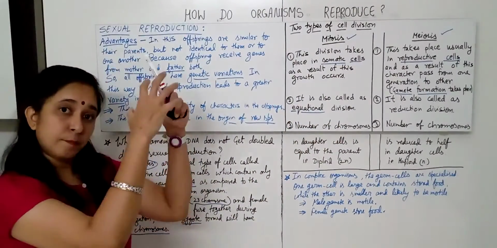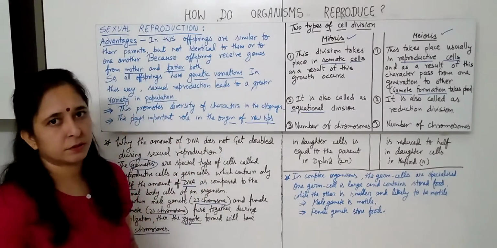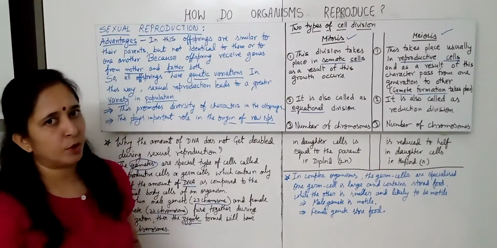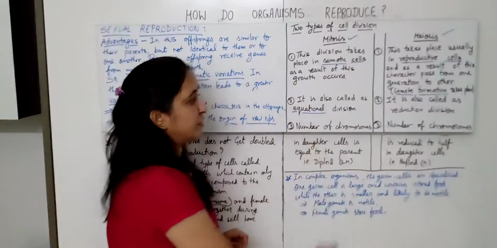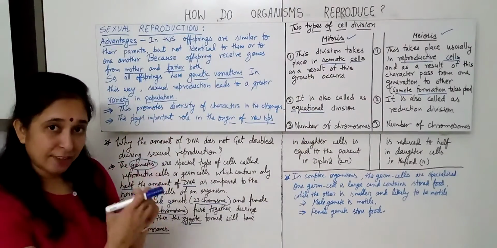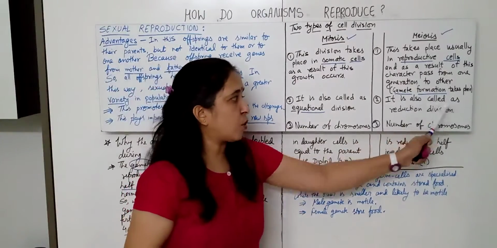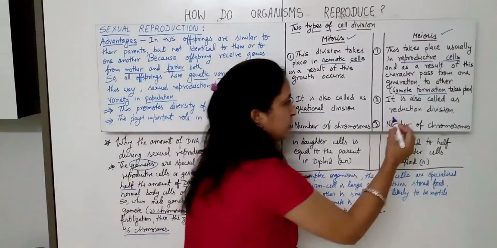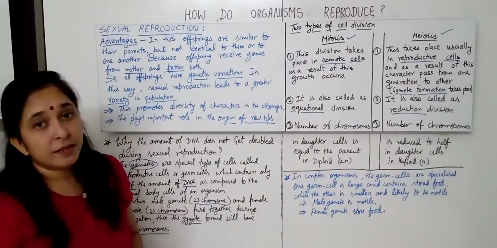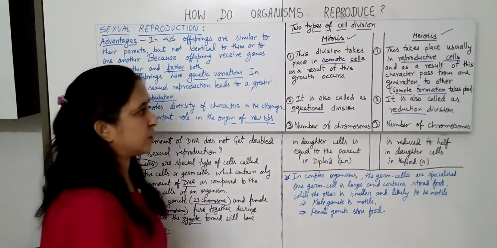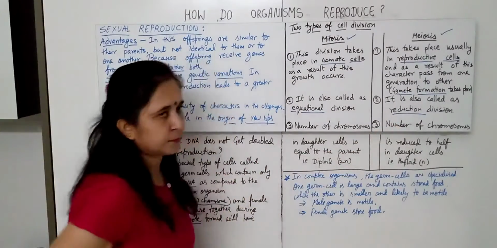Why? Because the same number of chromosomes pass. After the division also, the daughter nuclei have the same number of chromosomes. That is why it is equational division, equal division of the genetic material. Now, meiosis is also called reduction division. Why? Here, the chromosome number becomes half. That's why it is called reduction division.